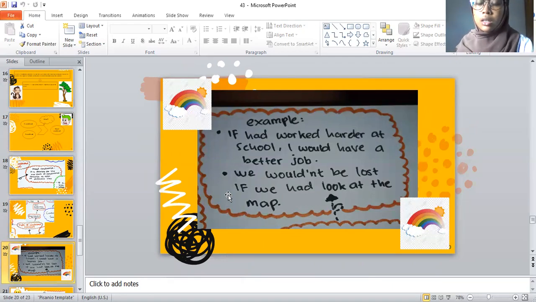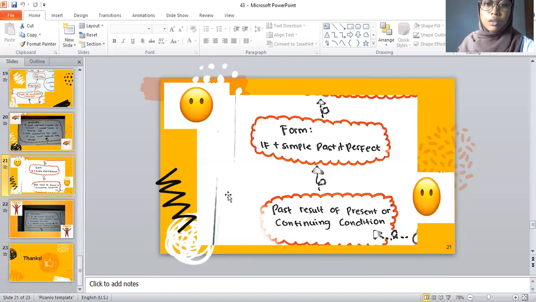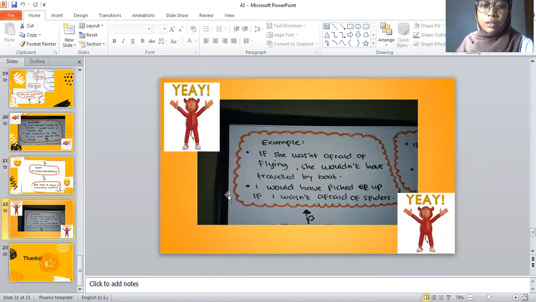As in all conditional sentences, the order of the clauses is not fixed. You might have to rearrange the pronouns and adjust when you change the order of the clauses, but the meaning is identical. Okay. Second is past result of present or continuing condition. The formula is if plus simple past, comma, perfect conditional. The example, if she weren't afraid of flying, she wouldn't have traveled by boat. I would have picked it up if I weren't afraid of spiders.